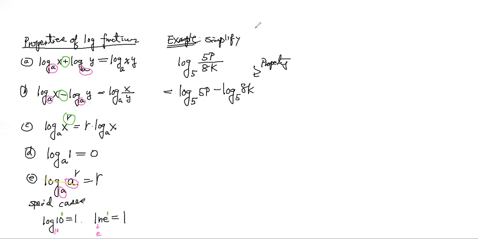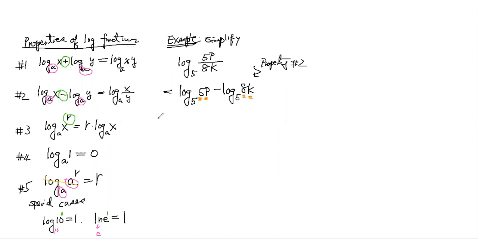Maybe it's better if I number the properties 1, 2, 3, 4, 5. So I number property 1, property 2, property 3, property 4, property 5. I said use property number 2. Now I see something else: the inside here is 5 times p, and this is a times k.